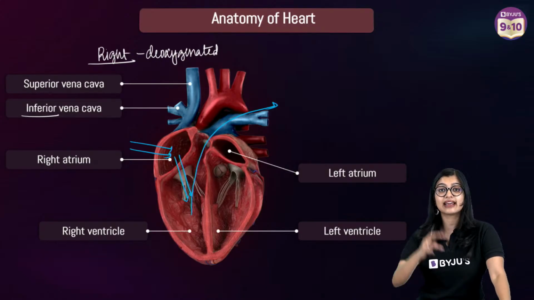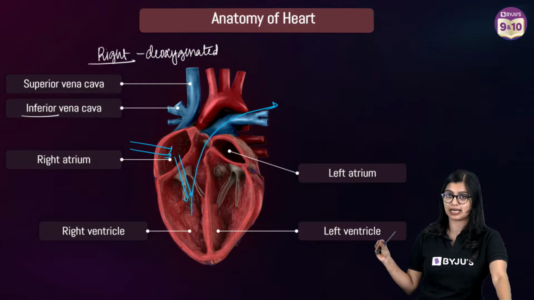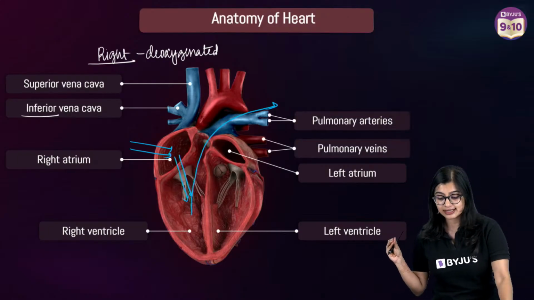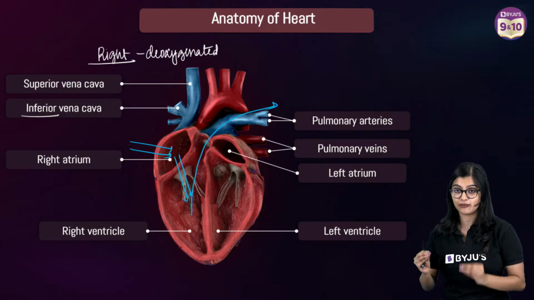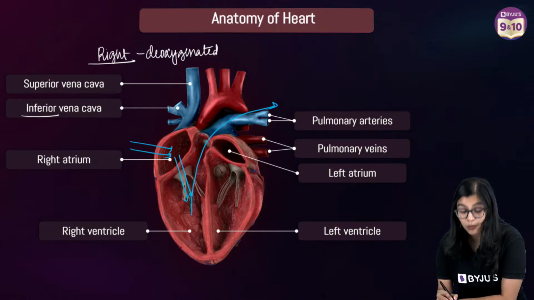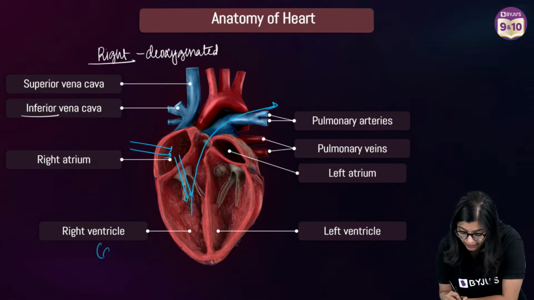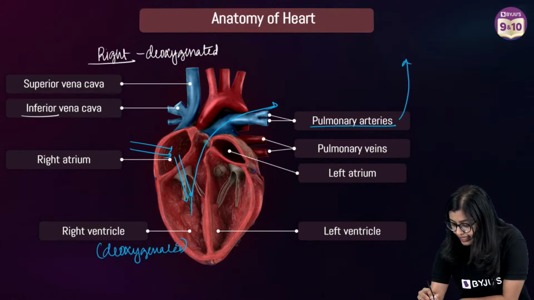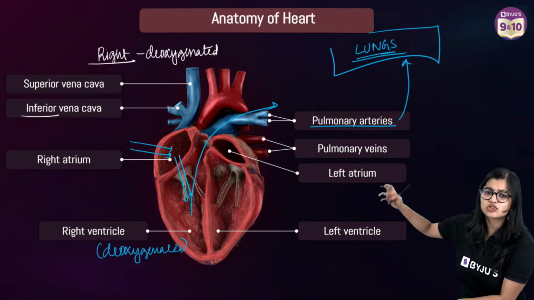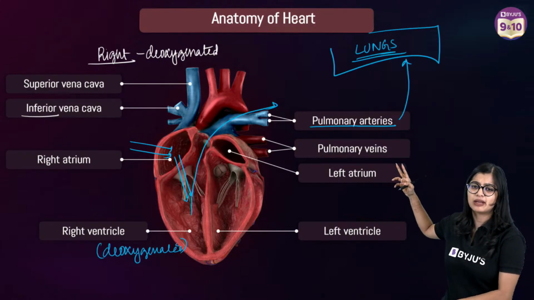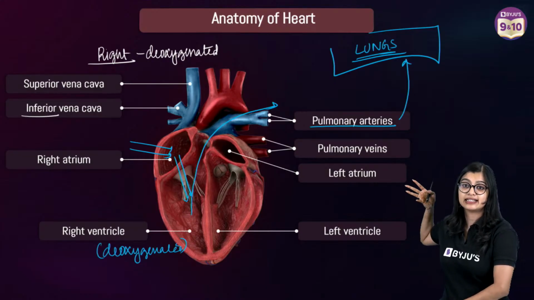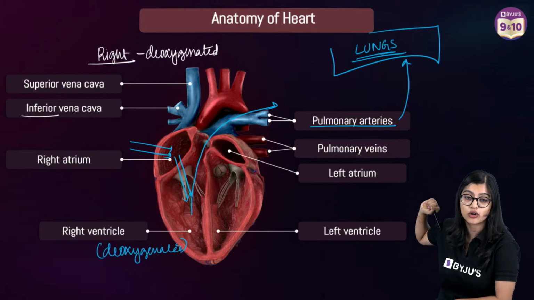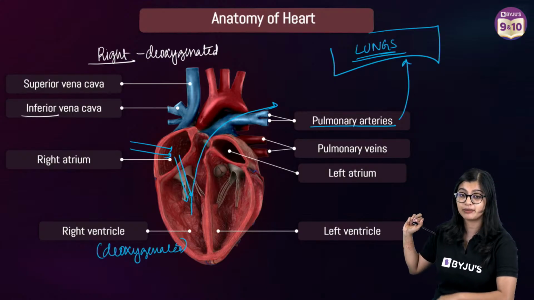And we see that there are two very special blood vessels that play a key role. Yes? And that is the pulmonary arteries and the pulmonary veins. Now your right ventricle will pump deoxygenated blood through the pulmonary arteries and take it to the lungs. Okay. Now what is so special? Why am I saying that these are two very special blood vessels? What is so special about the pulmonary artery?